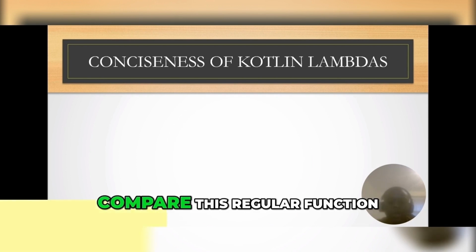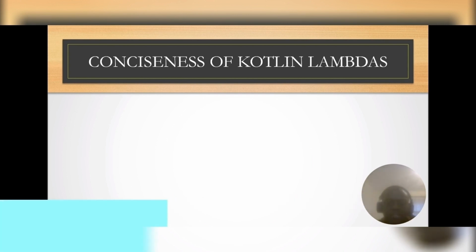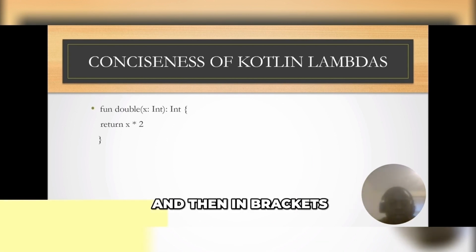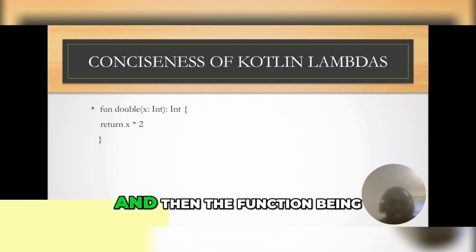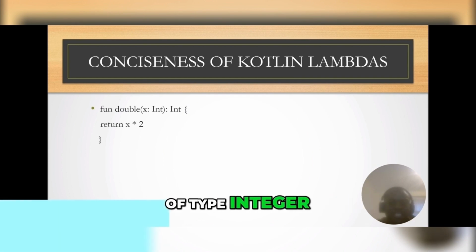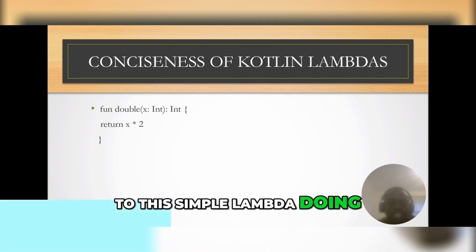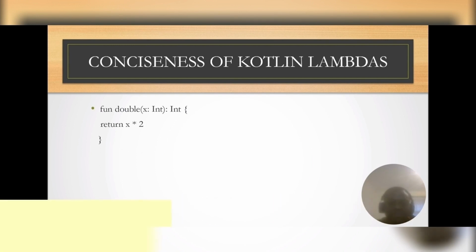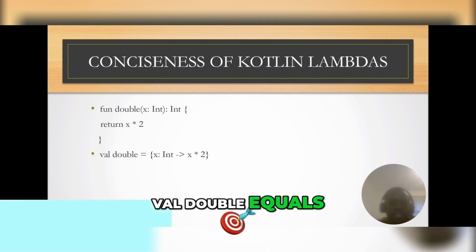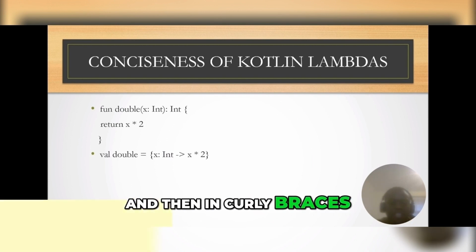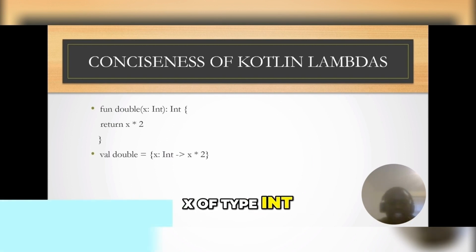For example, compare this regular function, fun double, and then in brackets x of type Int, and then the function being of type Int, in curly braces, which is the body of the function, return x times 2. To this simple lambda doing the same work. val double equals, and then in curly braces, x of type Int, arrow x times 2.